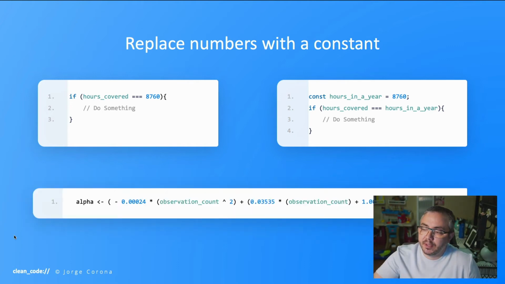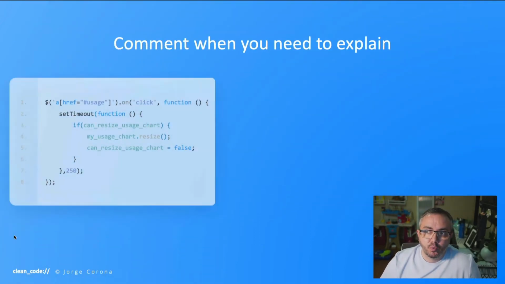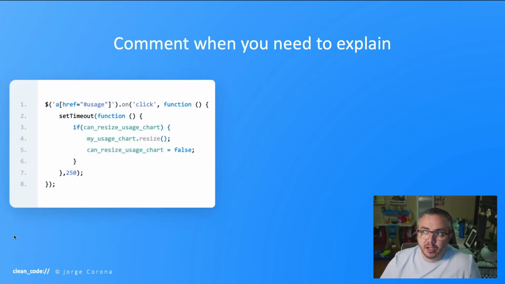Okay, what about this one here? The first thing I think is, what's going on here? Why are there three constants? What do they mean? What is the formula doing? I'm not sure. In that example there, we could use comments. Now, comments are important, but you want to comment when you need to explain something. Okay, what the code is doing.